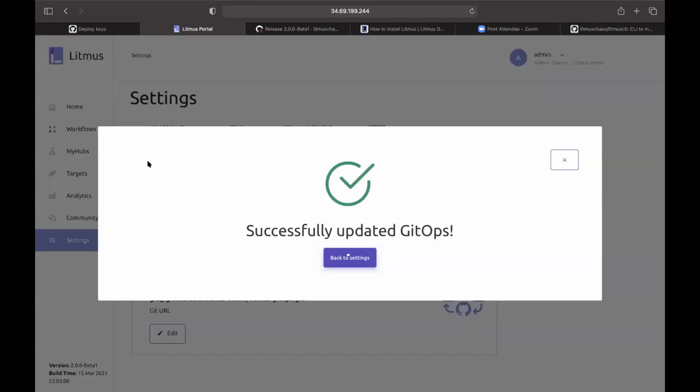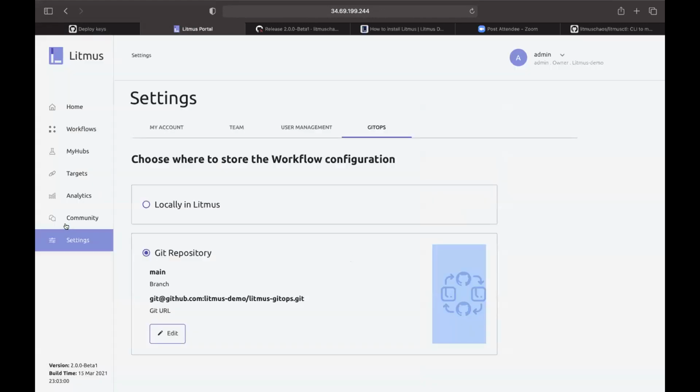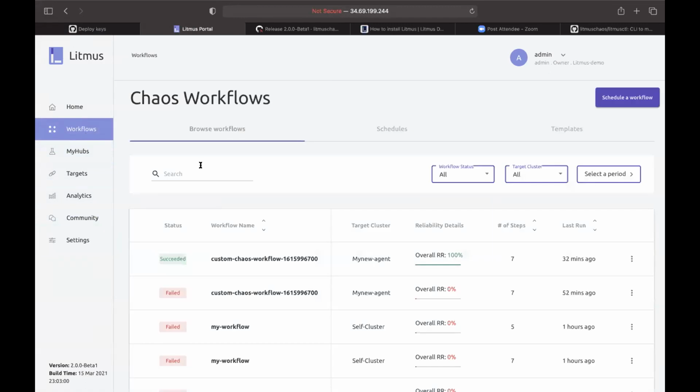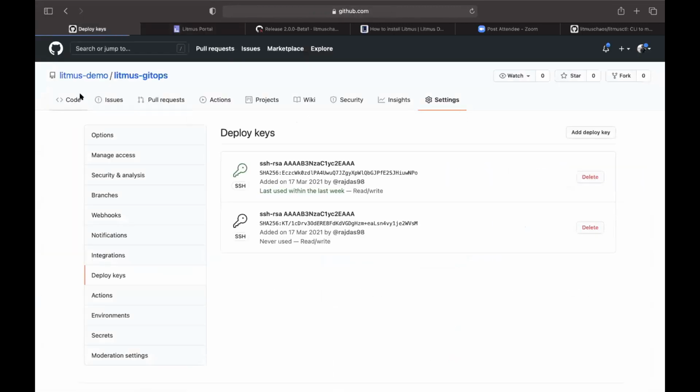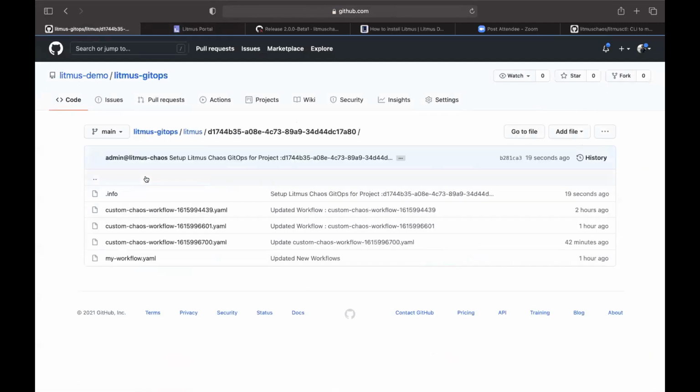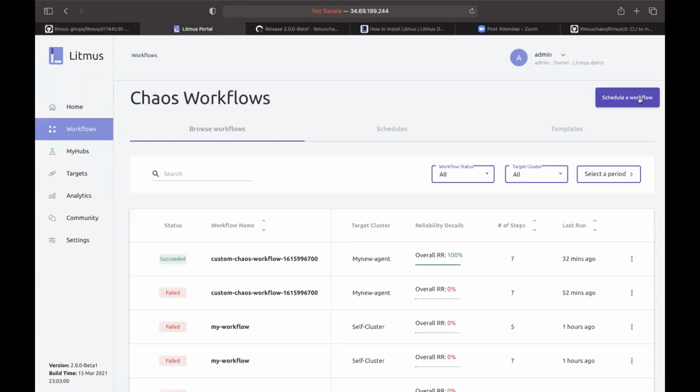Now we can perform the GitOps step. Let's go to the workflow and schedule a workflow. Once I schedule it, you can see the workflow here. Currently the directory structure is the project ID, and inside the project ID we store the different workflows. Now you can see there are four workflows present in my Git directory. So I'm going to schedule a chaos.